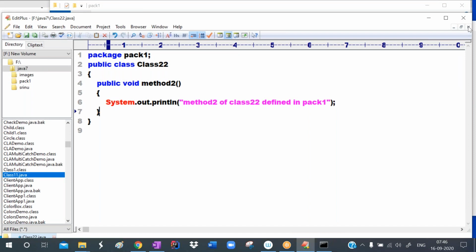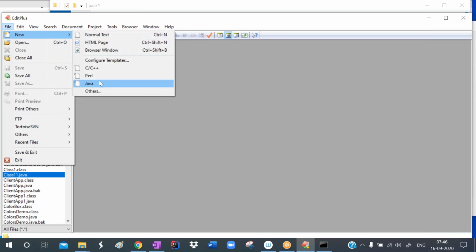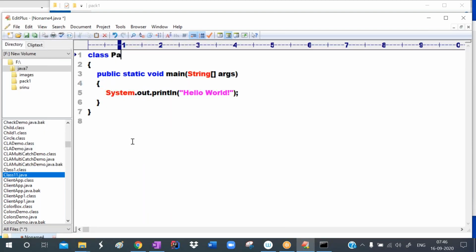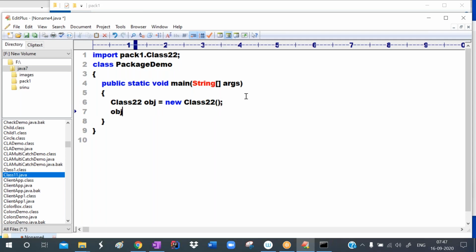Now I want to use this one. To use this, I'm opening one new file and giving the class name as PackageDemo. I'm writing the import statement because I want to use Double2 now. Write import, the package name pack1 dot the class name Double2. For Double2, create the object: Double2 obj = new Double2(). With the help of the object, I'm calling method2.